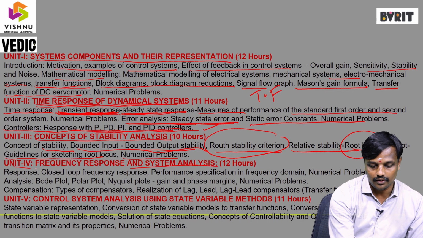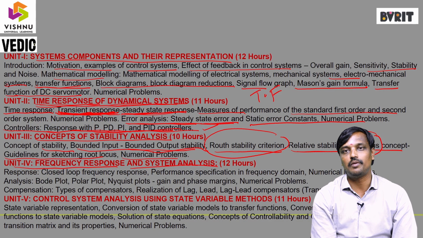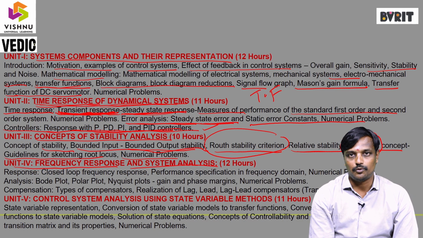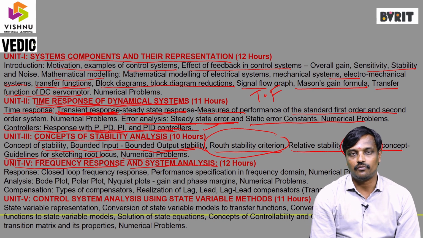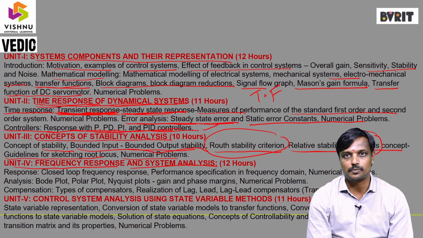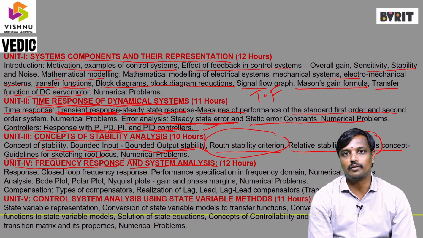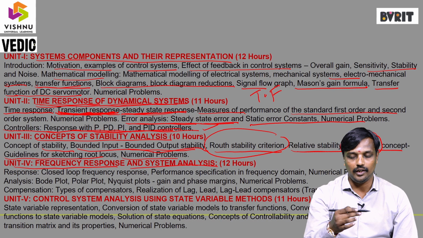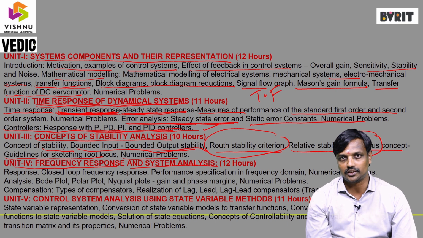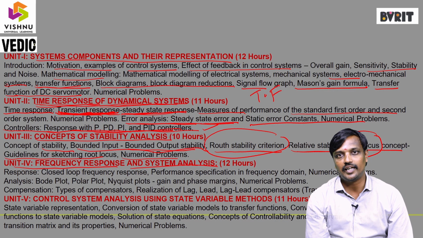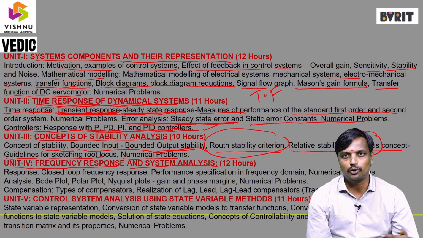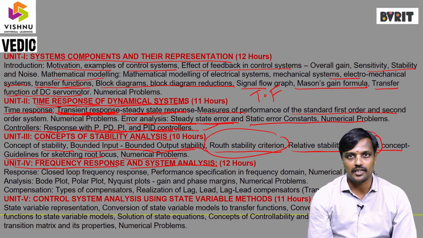The fourth chapter covers frequency response and system analysis. Suppose generally a 2 by 2 equation is there, for example 2x plus 3y equal to 4, 4x plus 5y equal to 7. How many ways can we determine the solution of the x and y values? By using the trial and error method, by using the equation simplification method, by equating values in the first and second equations, with a multiplication factor in the first equation and a multiplication factor in the second equation, then simplify, and we will get the x and y values. We can solve a 2 by 2 equation, and there are many methods.